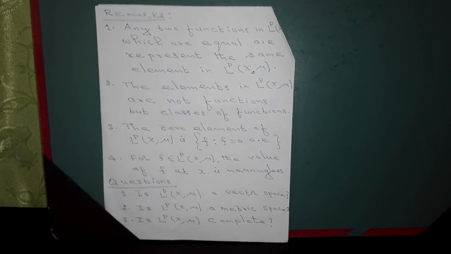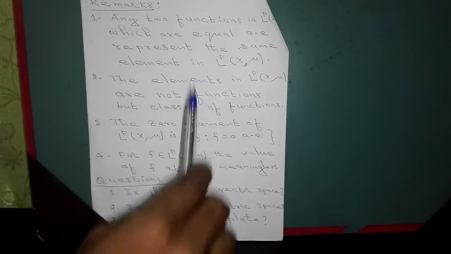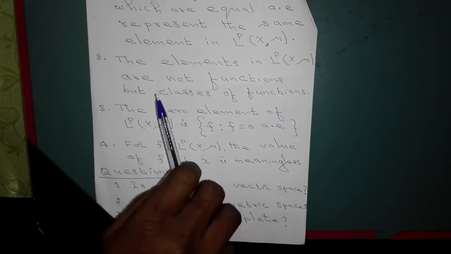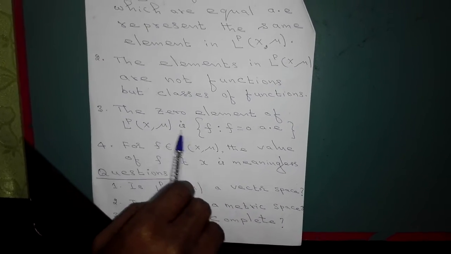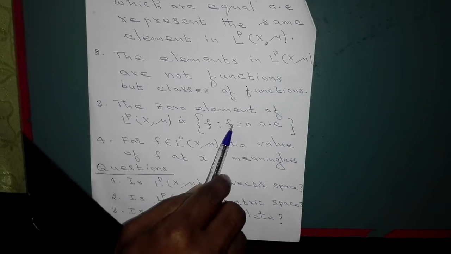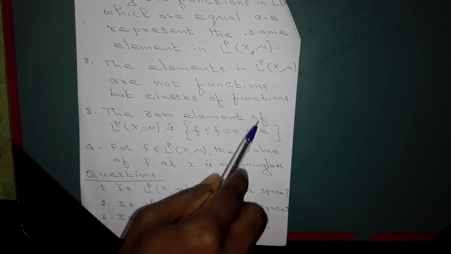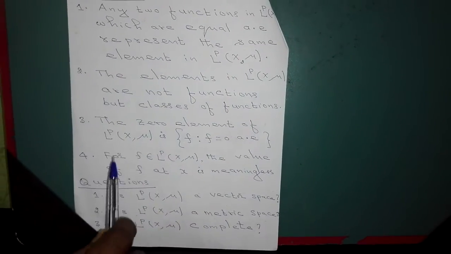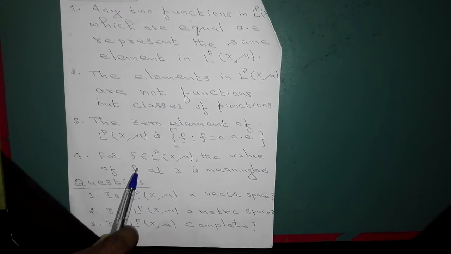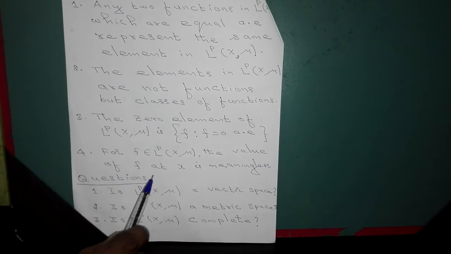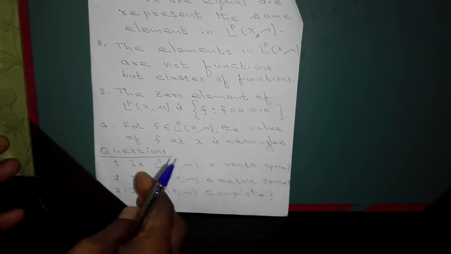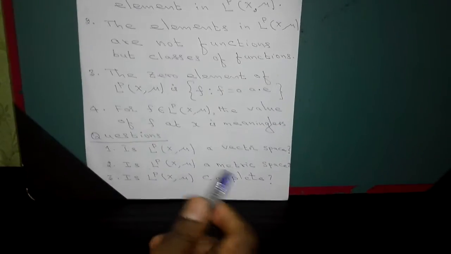Because of that, elements of L^p(X, mu) are not functions but classes of functions. The zero element of this space L^p(X, mu) is the set of those functions f such that f equals 0 almost everywhere. Again this is a class of functions all put together, and we call it the zero function. It is in fact meaningless to say the value of the function f at x, because they are equivalence classes of functions, but we take one representative from the class. All right, is it clear?